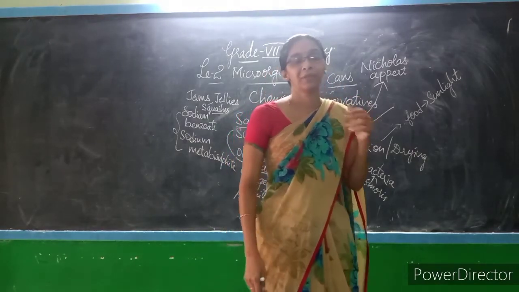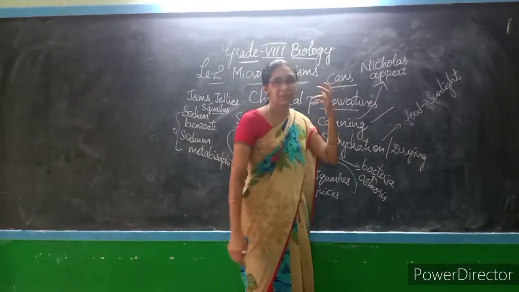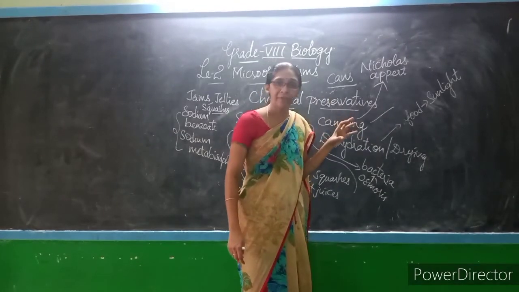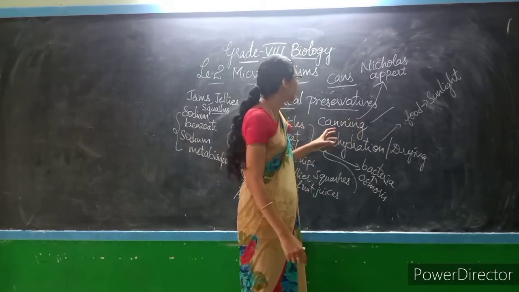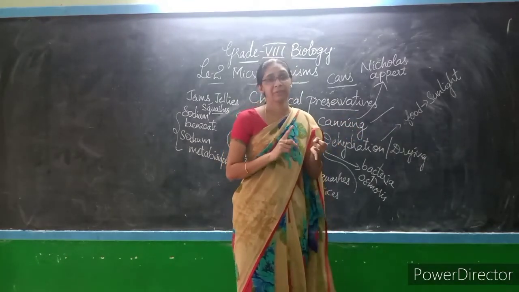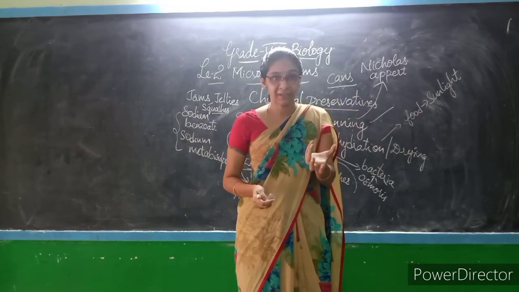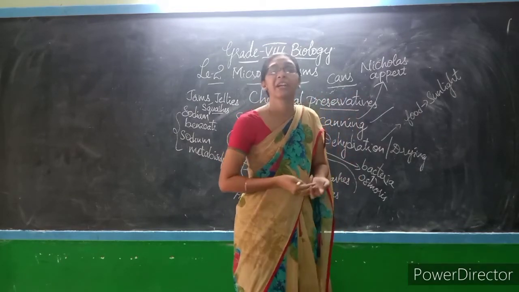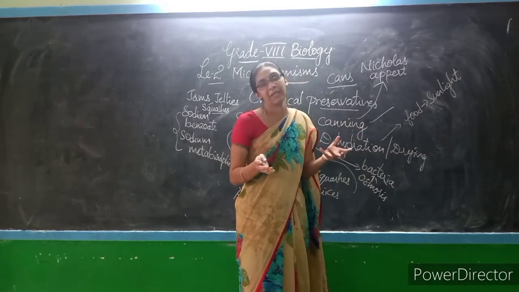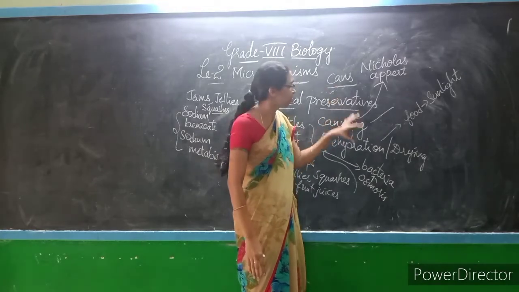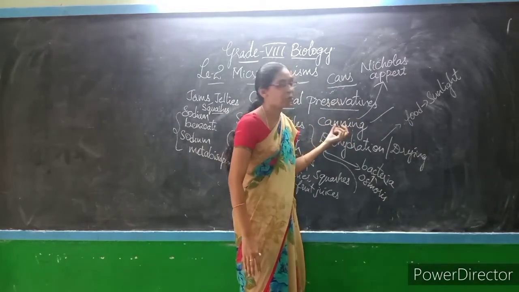Because of that, the food inside the cans can be preserved for a longer time. That's why these days most people use the canning process for preservation of a number of food materials. Like we can preserve meat, fish, fruit juices, and a number of sweets like rasgulla, the West Bengal variety. So what did we understand about canning?